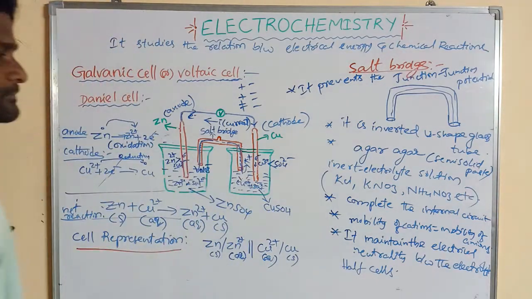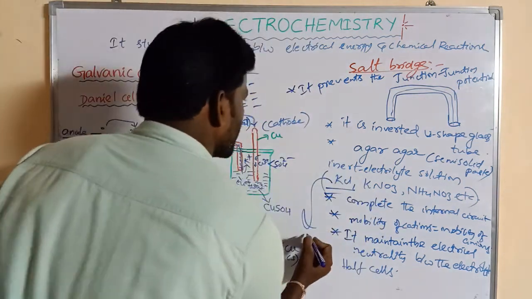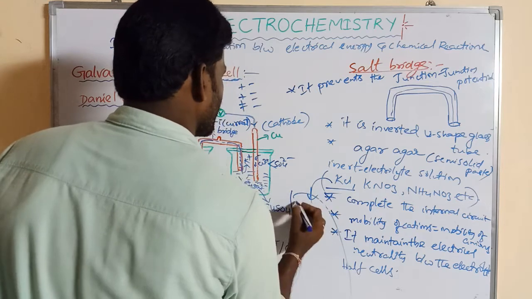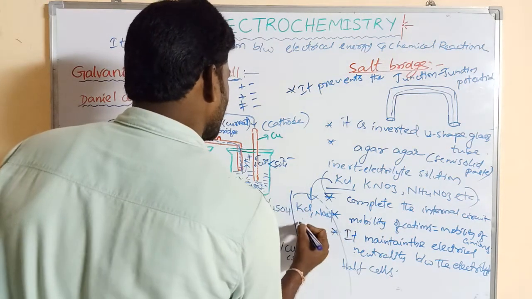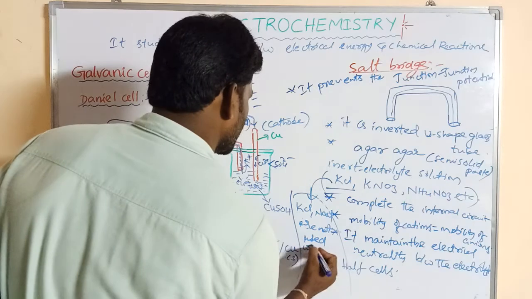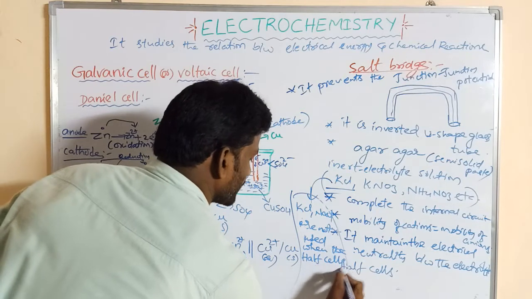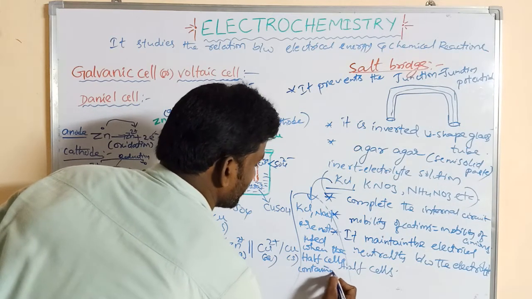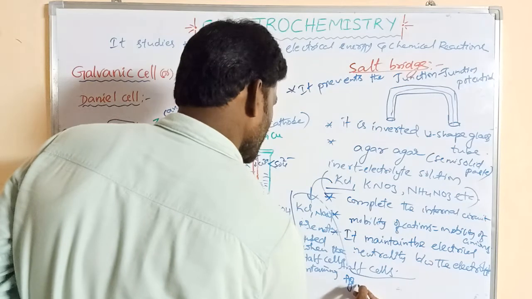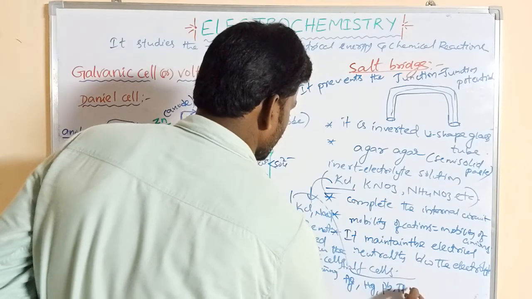And also, KCl and NaCl are not used when the cells contain Ag, Hg, lead, and also thallium electrodes.